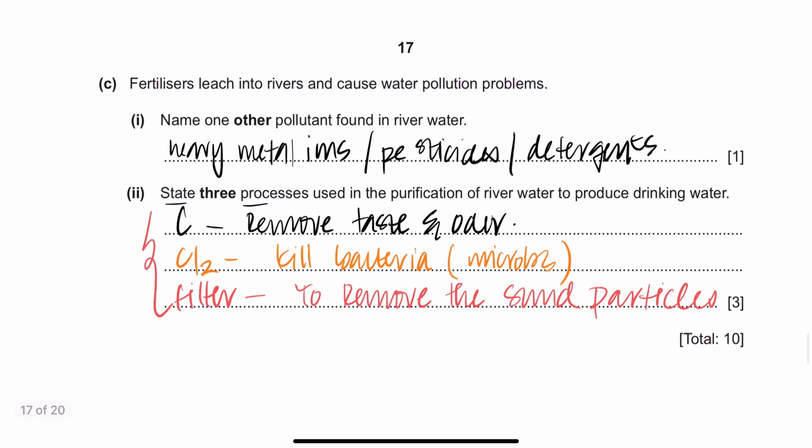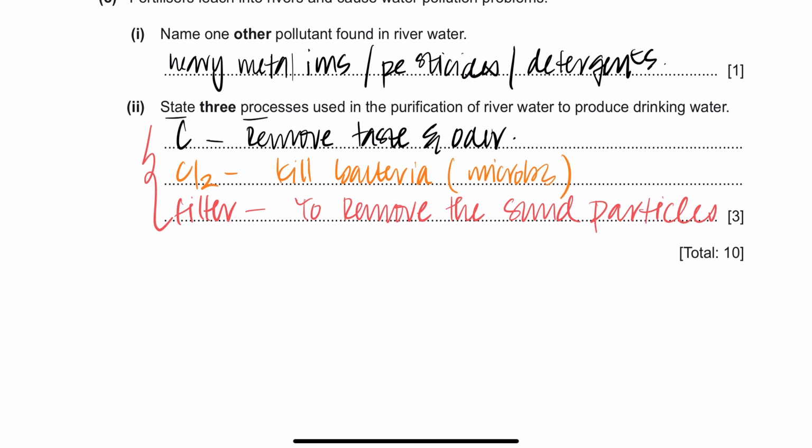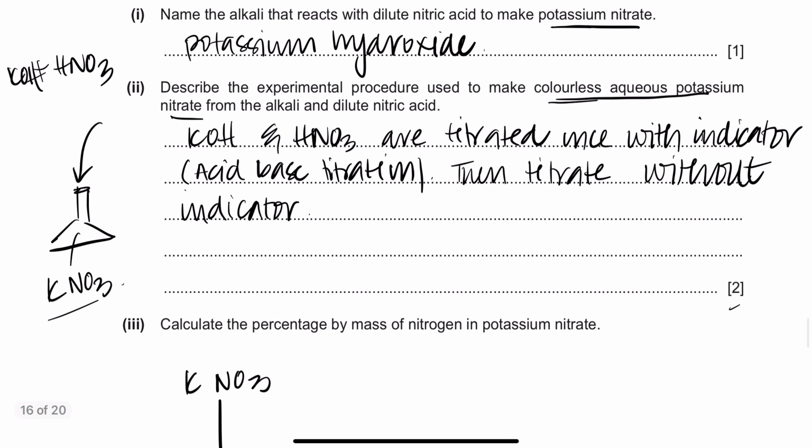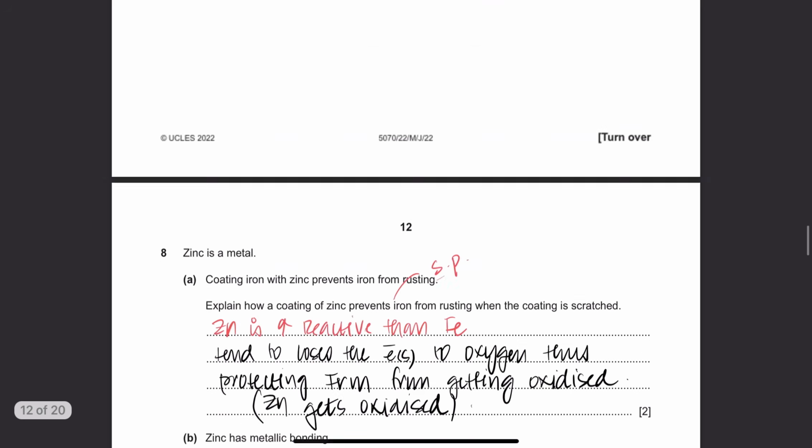And that's it. Again, I think you were absent on that day. You pass it through a layer of coal to remove all the toxins present, like the heavy metal ions, which we said is also a pollutant. So you watch that video, please. So that's it. Again, guys, 100% marks once again.